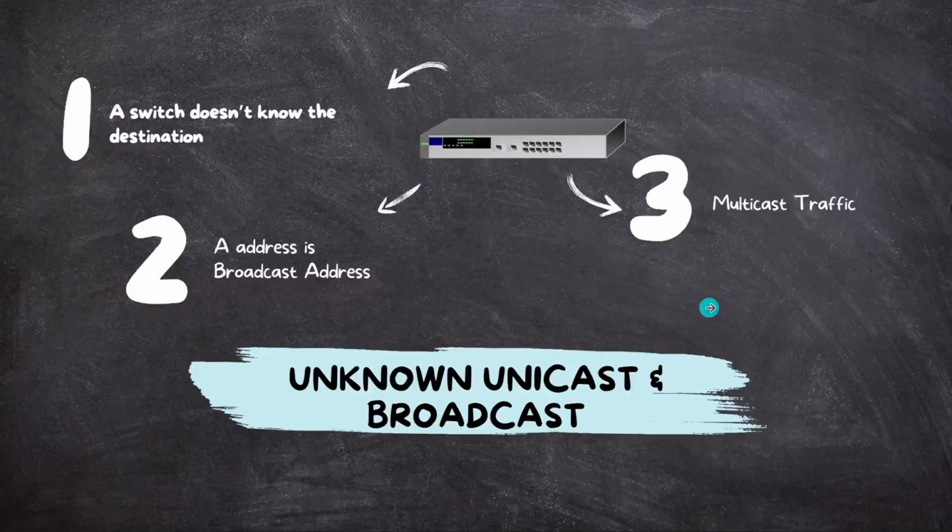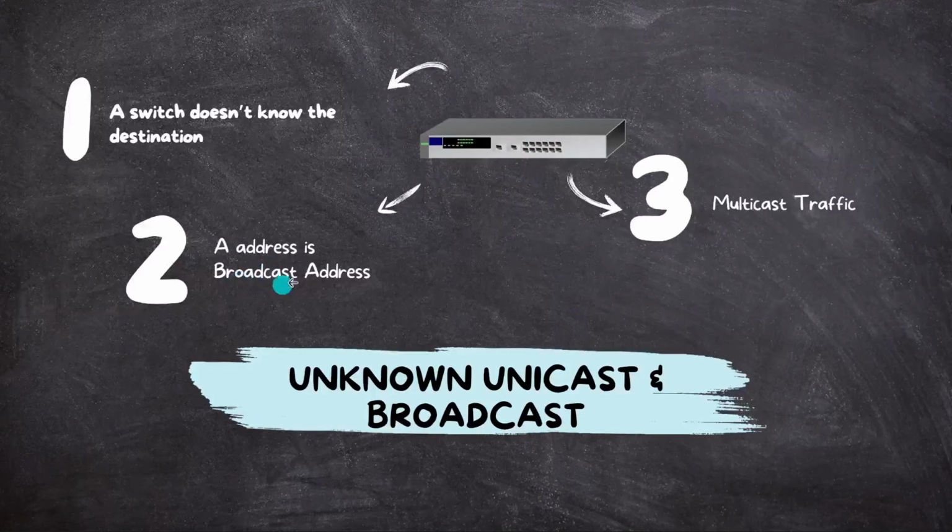So these are, let's say, when the switch will broadcast, I mean when the switch will forward one packet to all of the other ports. There are basically three scenarios. The first is the switch doesn't know the destination MAC address. Let's say the packet is arriving at this switch and this switch will not know where the destination MAC address is. In that case, the switch will broadcast the packet to all other ports and basically try to get an idea of where that device is.